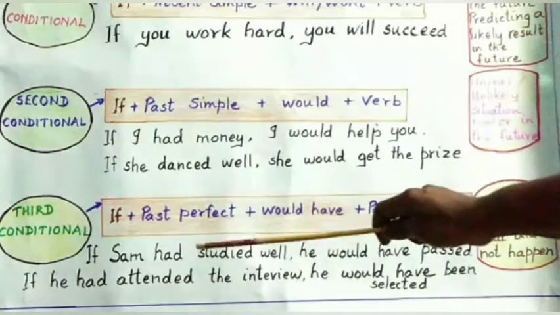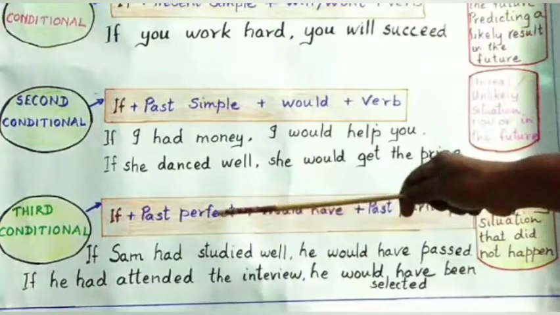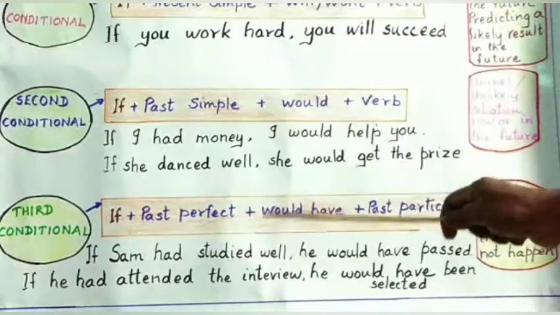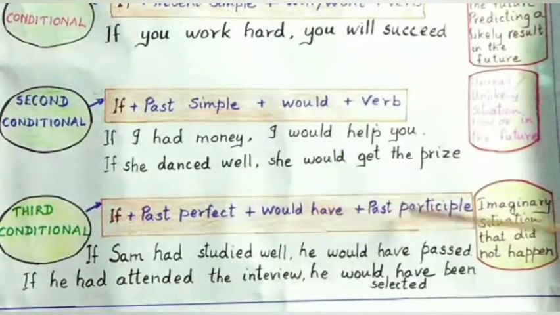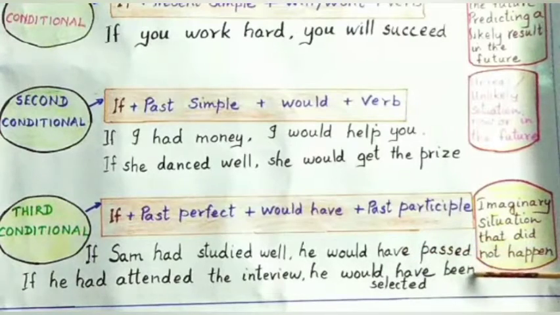Next you see, third conditional. This is the last one, very very important. And see the structure, if plus past perfect. Okay, so in the first half, in the conditional you will have if plus past perfect, and in the main clause you will have would have plus past participle, that is verb 3. So see the example, if Sam had studied well. So had plus verb 3. If Sam had studied well, he would have passed, right? You see the second example, if he had attended the interview, he would have been selected. Okay students, so had plus verb 3, that is attended, had plus attended.